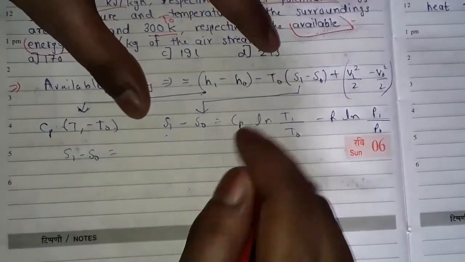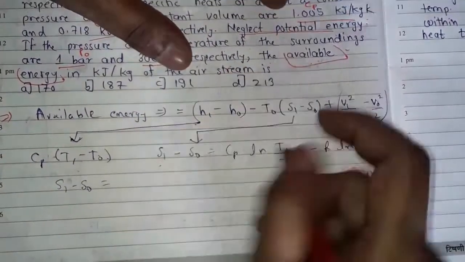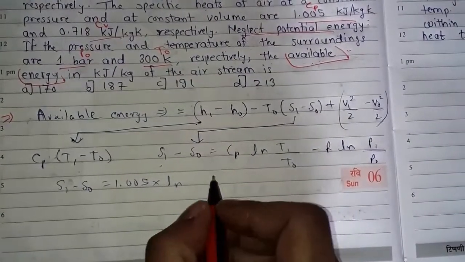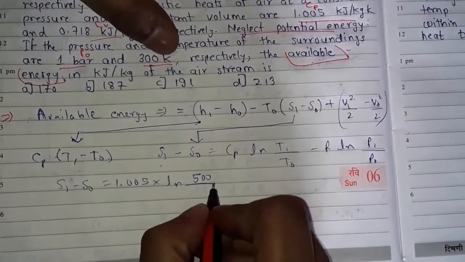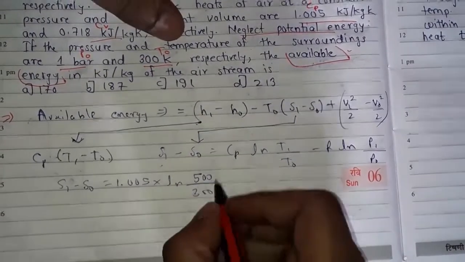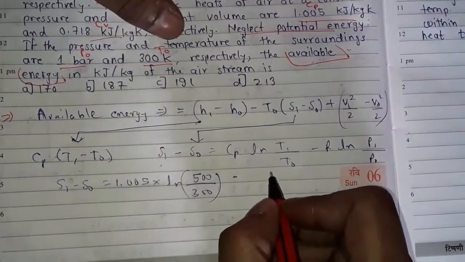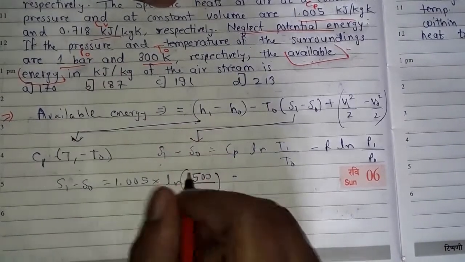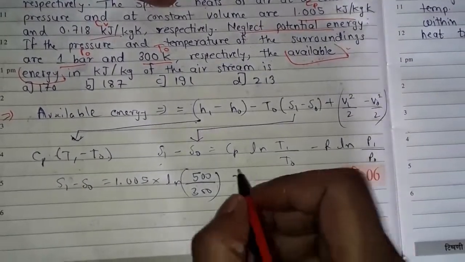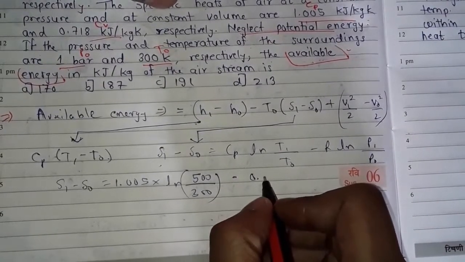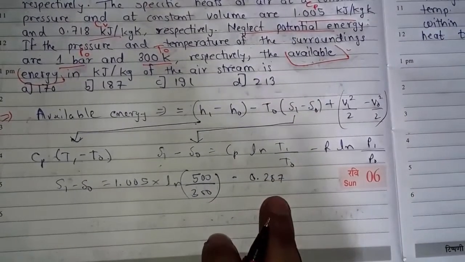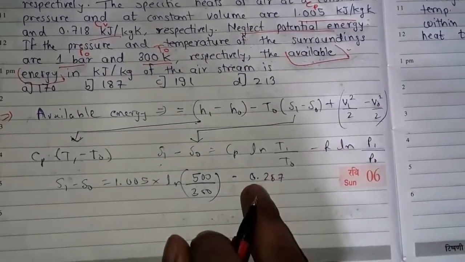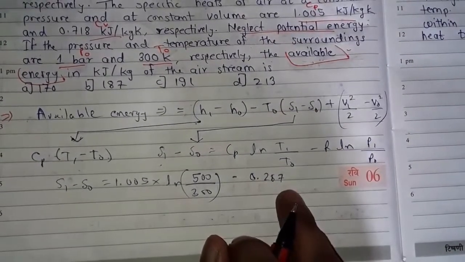So here friends, Cp we have 1.005 into ln T1, that is 500 Kelvin, divided by T0, that is 300 Kelvin, minus R. R is given as 0.287, a constant value, the characteristic gas constant.